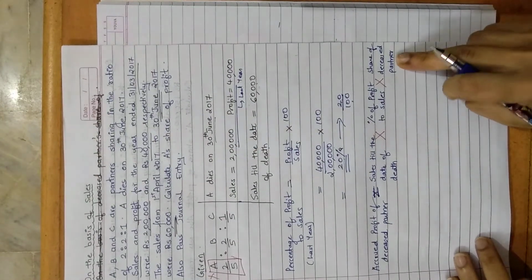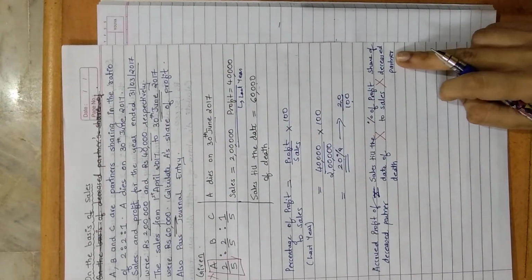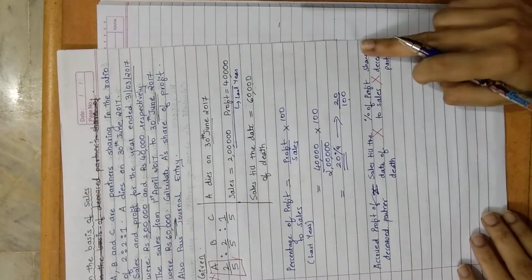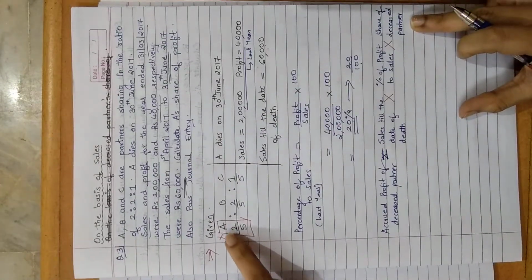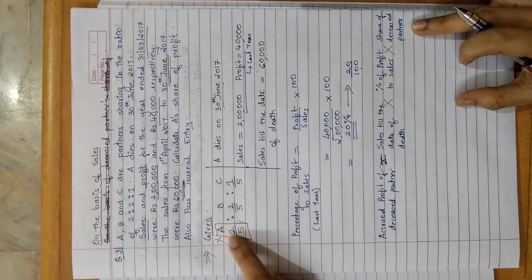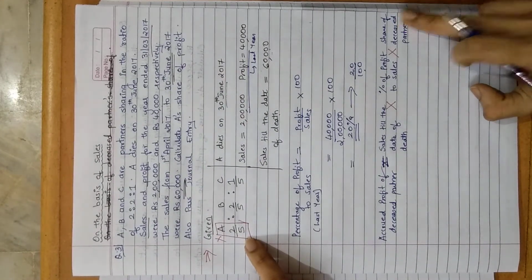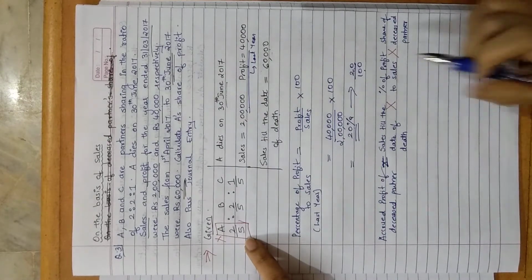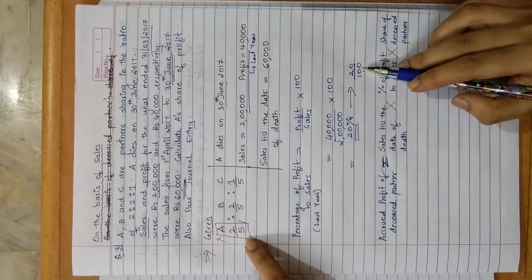Only this is the same, this is constant what we have used in the previous formula, but these two are different. Share of deceased partner we already have. Who is dead? A is dead. So what was the share in the old profit sharing ratio? 2 upon 5. Percentage of profit to sales we have also calculated, 20 upon 100.